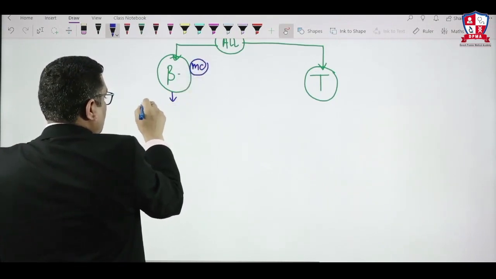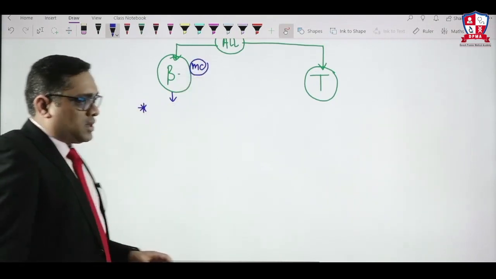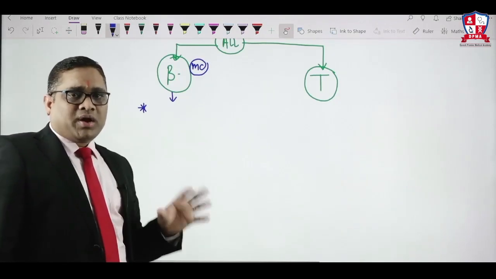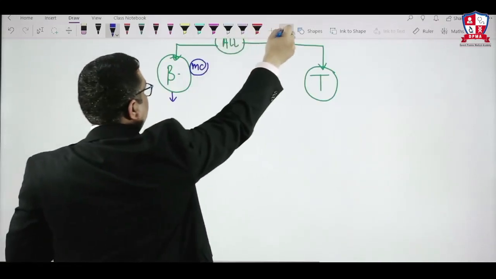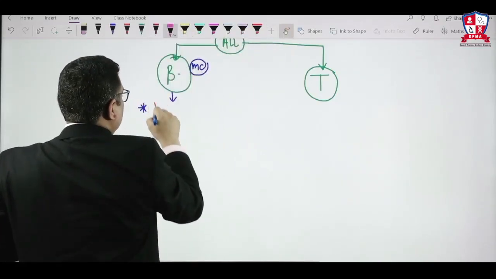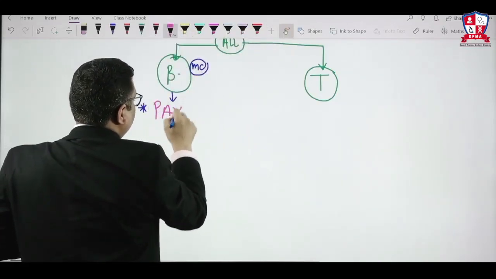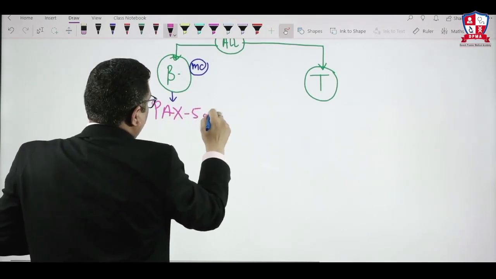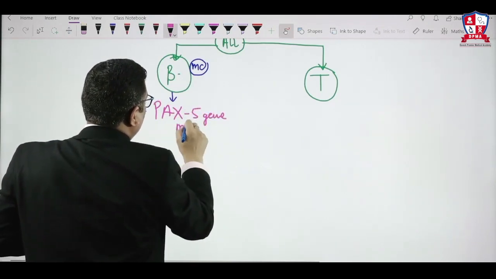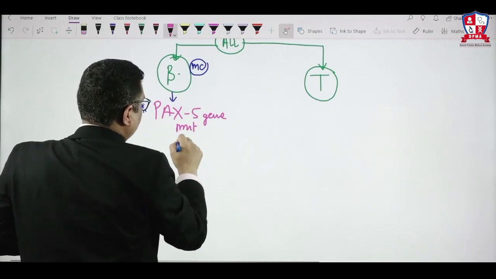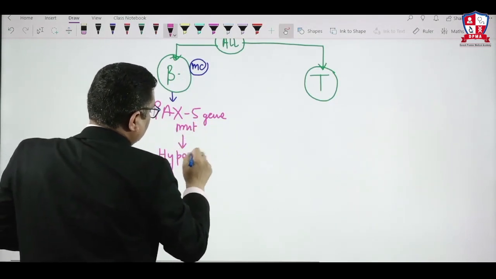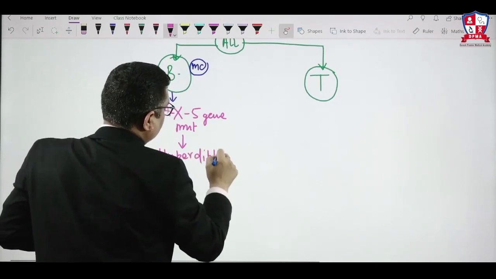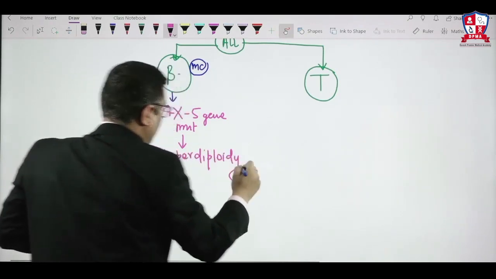So the basic pathology in B type of ALL is hyperdiploidy because of the PAX5 mutation. PAX5 is a B cell transcription factor. If you remember, in immunology we have read there is a transcription factor, the PAX5 gene. So because of the PAX5 gene mutation, there will be hyperdiploidy.